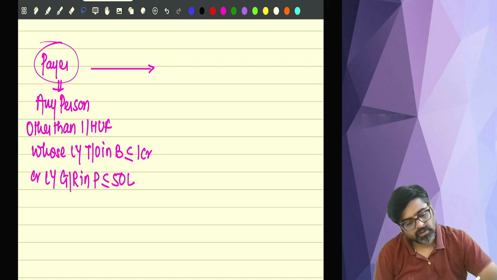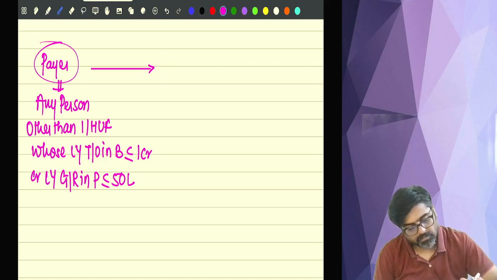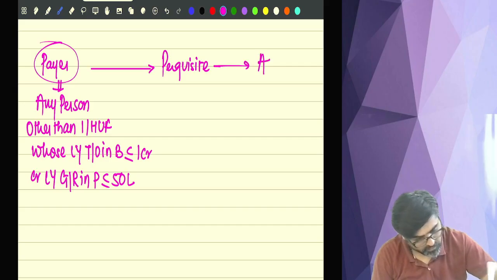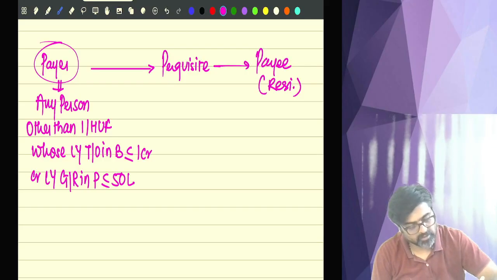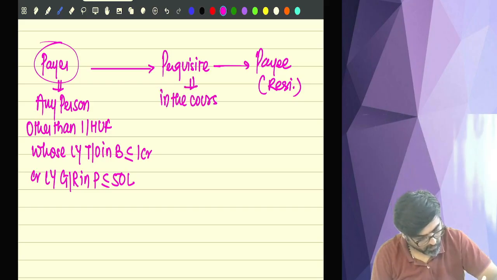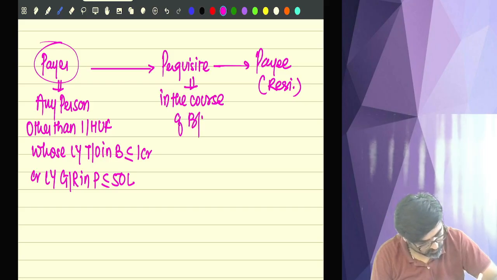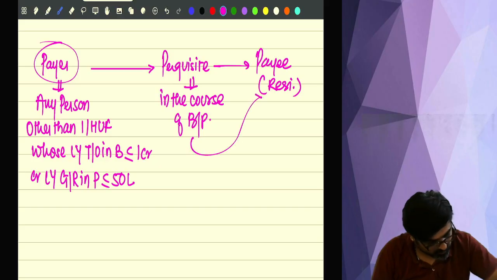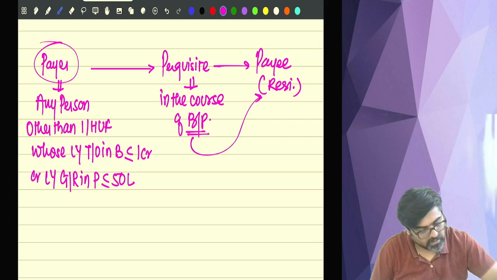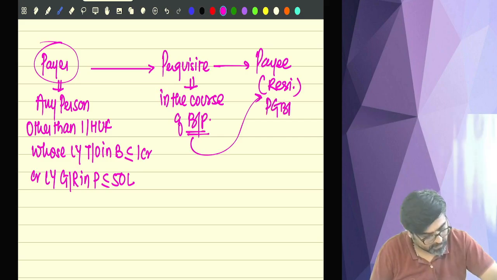If this payer is giving perquisite to a payee who is a resident, and this perquisite is given in the course of business or profession, meaning for this payee the perquisite is taxable under the head PGBP.